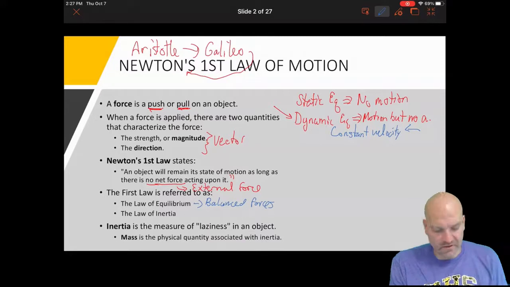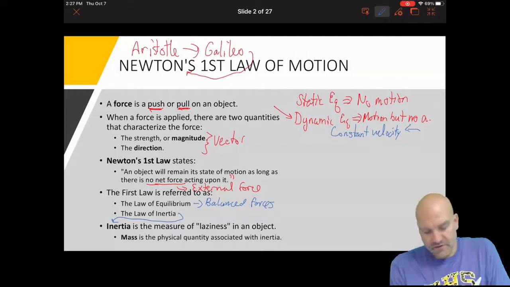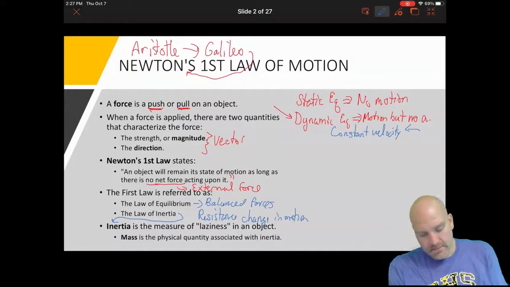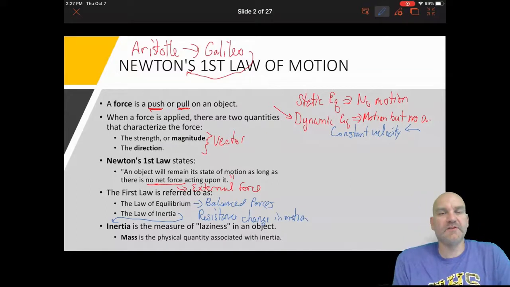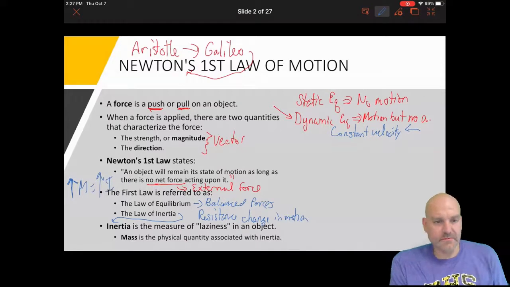And so the next thing is inertia. So the law of inertia, we talk about inertia being the measure of laziness in an object. Officially it's resistance to change in motion. And the physical quantity associated with inertia is mass. So big mass equals big inertia.